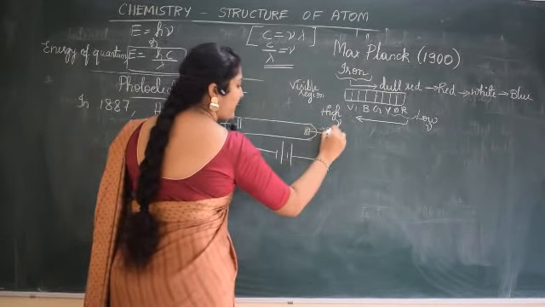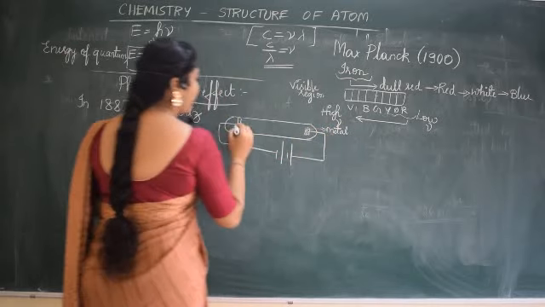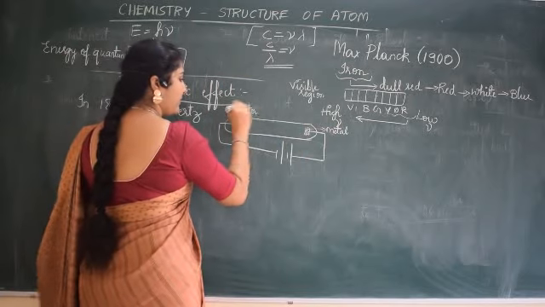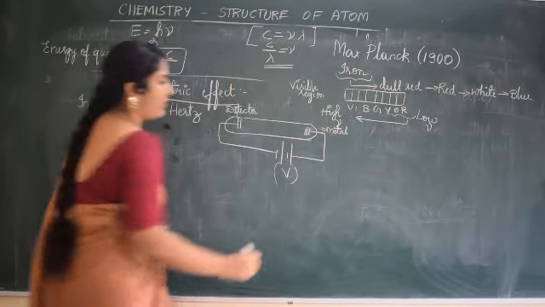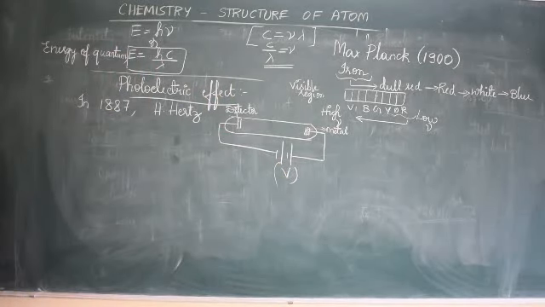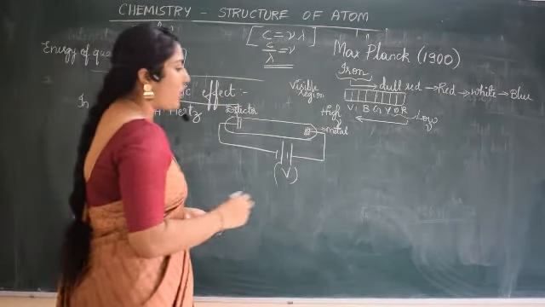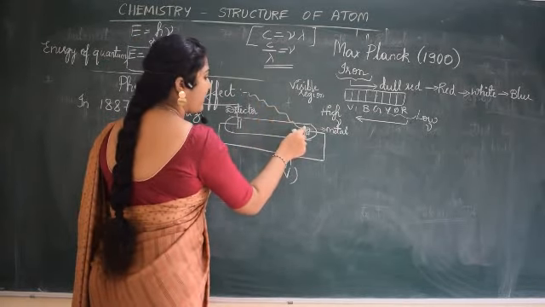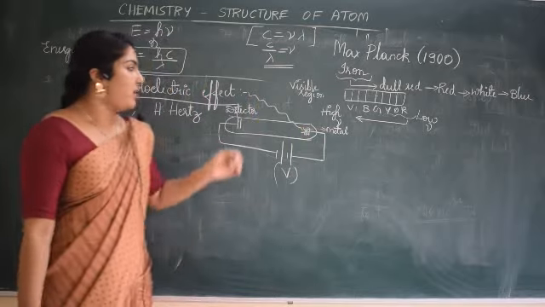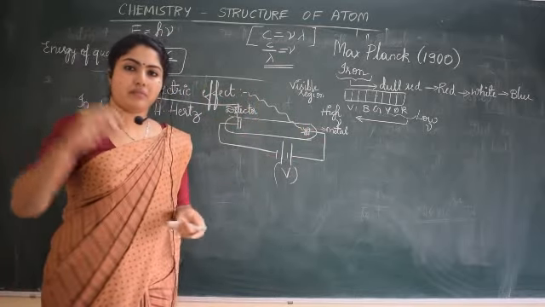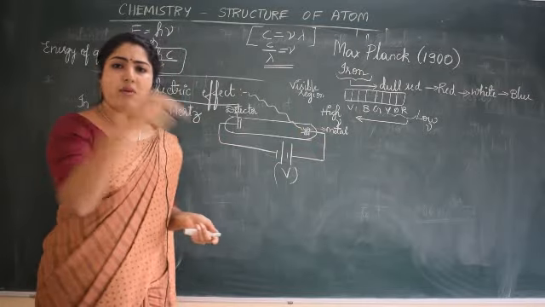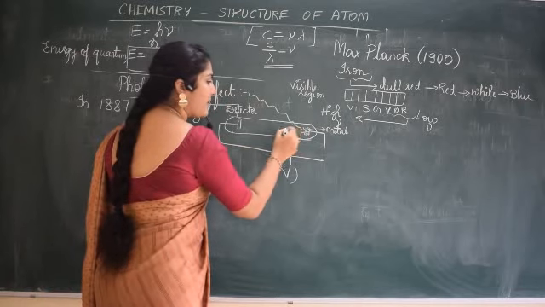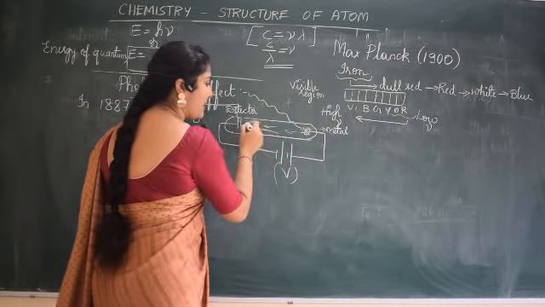What is this? Metal. This is the detector. This is the voltage applied. So what he observed is, when a beam of light, a ray of light, a strong beam of light hits the metal surface, some particles were being emitted.